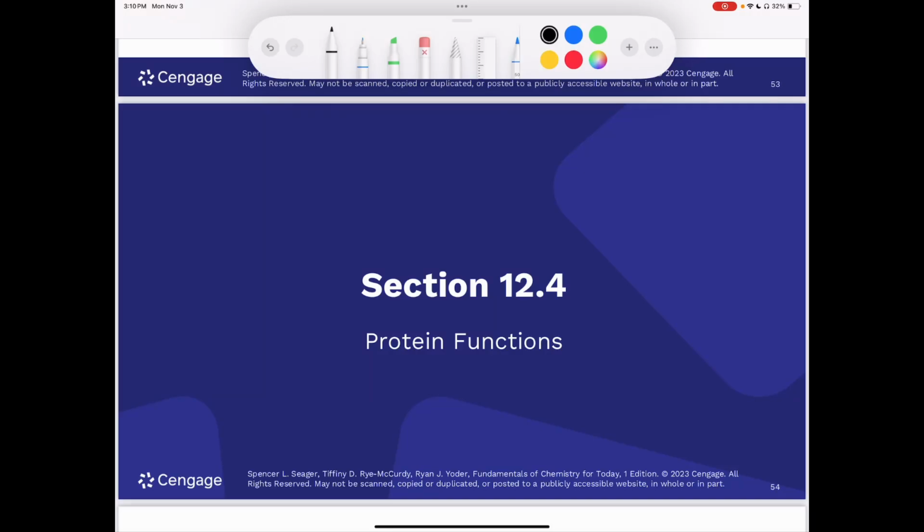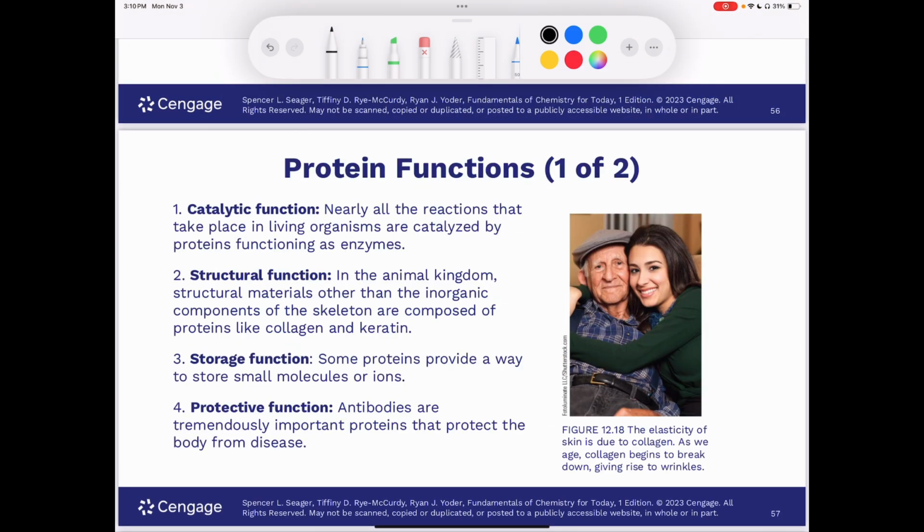Okay, section 12.4 deals with protein functions. Now, proteins have crucial roles in all biological processes. The various protein functions discussed in this section are summarized in table 12.3. So I have that table in the slides, but let's start with catalytic function.